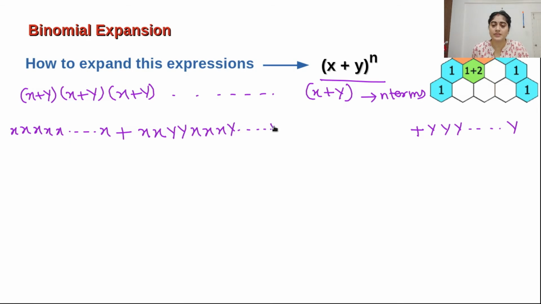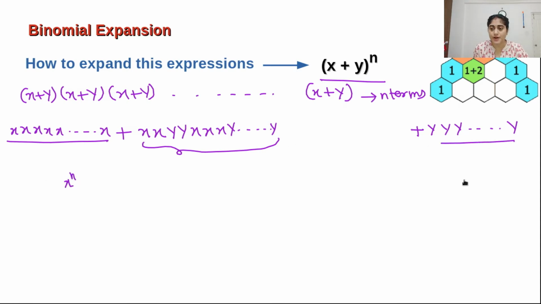At the end I have chosen y from the last term. So the first case becomes x to the power of n, and the other becomes y to the power of n, because you have chosen y n times. Now in between I have chosen this type of arbitrary term.